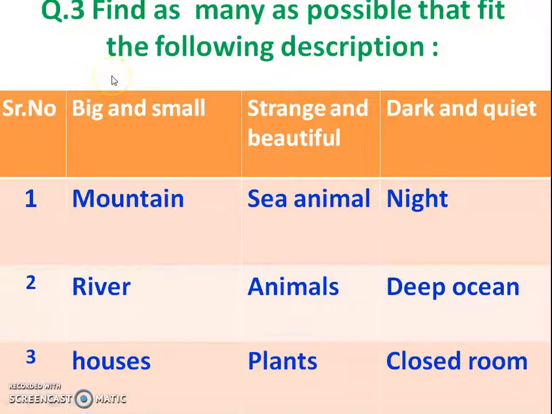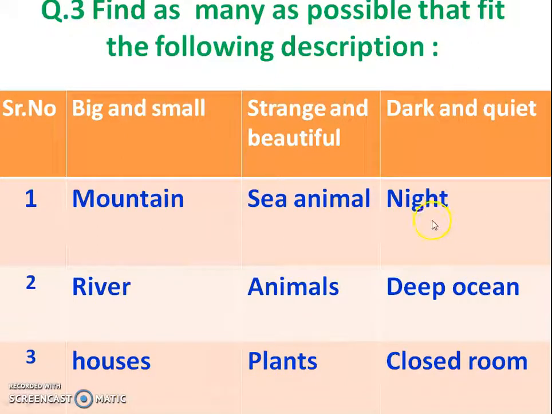Question number 3, find as many things as possible that fit the following descriptions. First is big and small, second is strange and beautiful, and third is dark and quiet. Big and small: a mountain may be big or small. A river is also big and small, and houses may be big or small. Then strange and beautiful: the sea animals are strange and beautiful. Animals on land are also strange and beautiful. Various plants are also strange and beautiful.